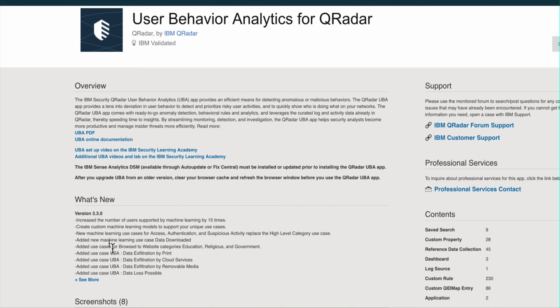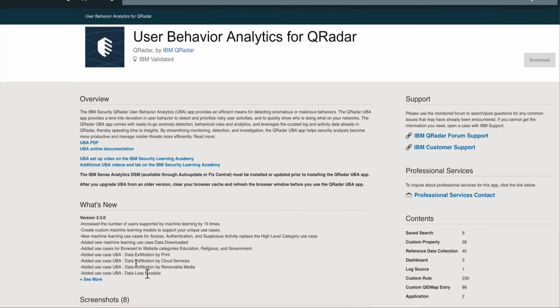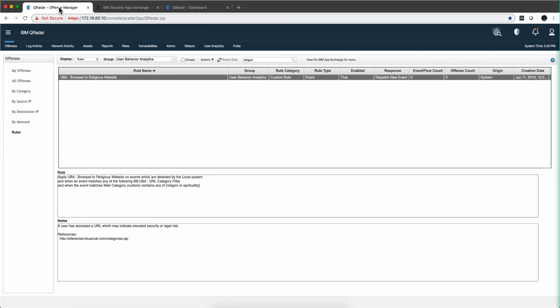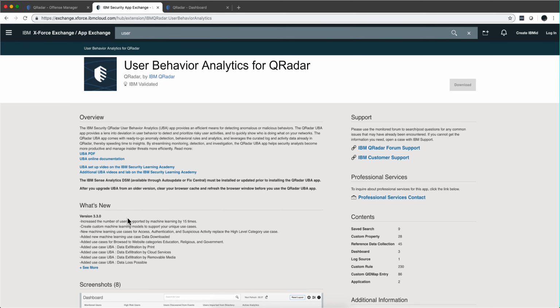These 5 rules, or they call it use cases, but there are additional 5 rules in UBA now, standard UBA without machine learning, that look for education, religion, and government, data exfiltration by printing. You can read for yourself here. So if we actually go into the rules in UBA and look under UBA for religion, we find that new UBA rule.